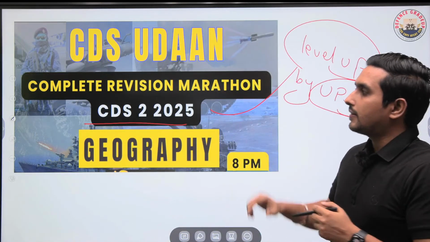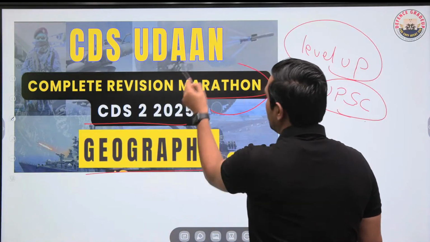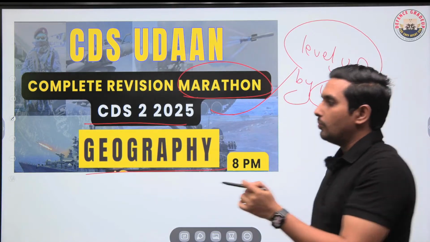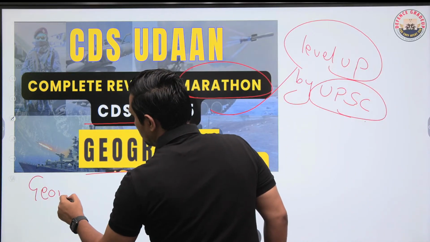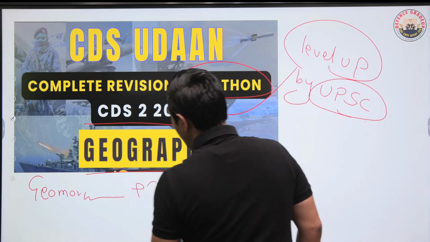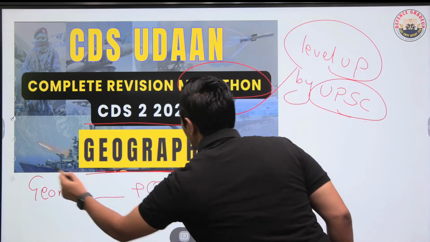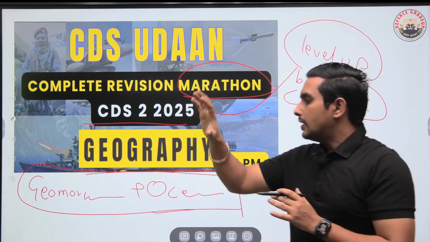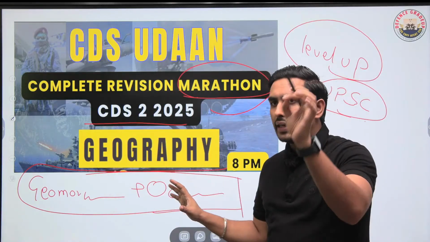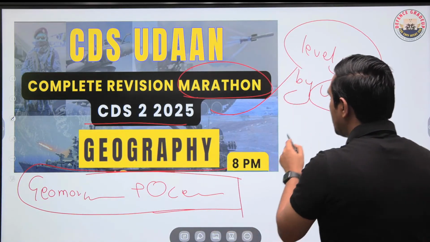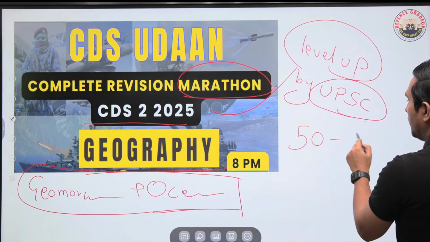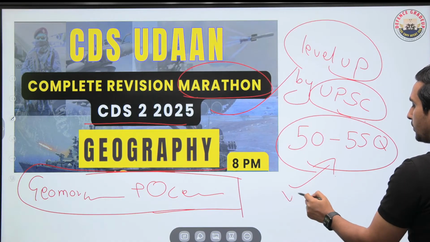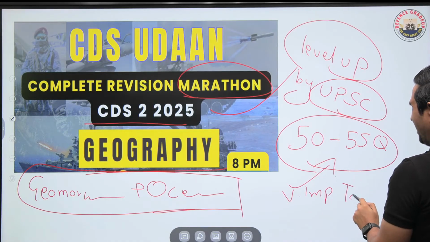So in this geography marathon, what I have planned is a mixed topic marathon. Mainly, I'll be focusing more on geomorphology and oceanography. Not much related to the climatology topics is going to be there. So the main focus is going to be on geomorphology and oceanography in today's class. But the best part is that you will be getting 50 to 55 questions to practice in today's class, which are going to be from very important topics.